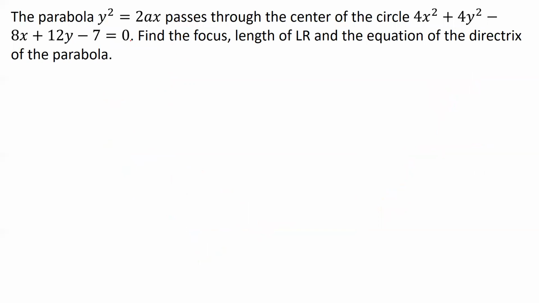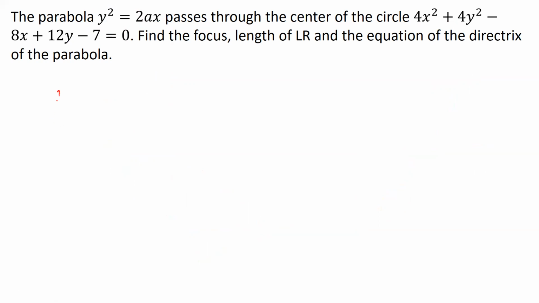All right. One more question. The parabola y square is equal to 2ax passes through the center of the circle 4x square plus 4y square minus 8x plus 12y minus 7 is equal to 0. So we are given that this is a parabola and it passes through the center of this circle.